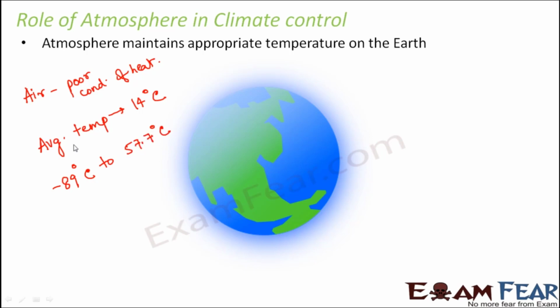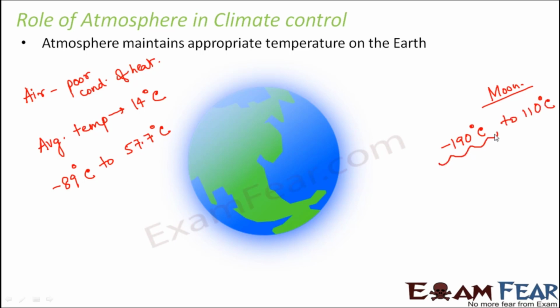So this is the range of temperature of the earth. Now, on the contrary, if we compare the temperature of the earth with that of the moon, we see that the temperature range is very huge. It's like minus 190 degrees Celsius to 110 degrees Celsius.